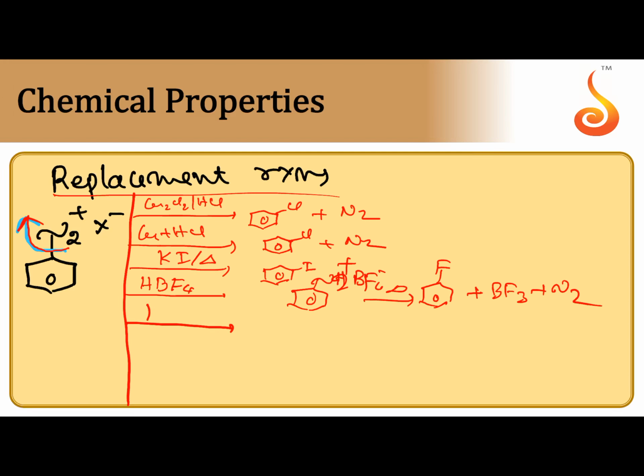Next, when it is treated with potassium cyanide or sodium cyanide, we can get benzonitrile. When it is treated with warm water, just in warm condition, OH replaces N2 producing phenol.